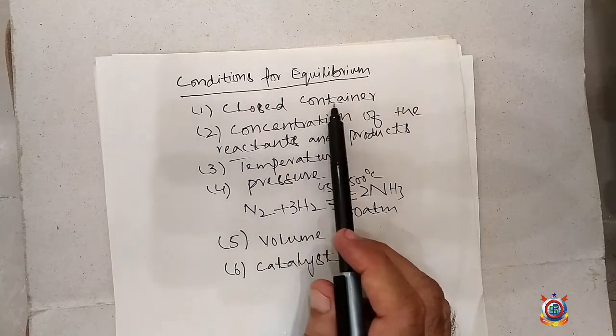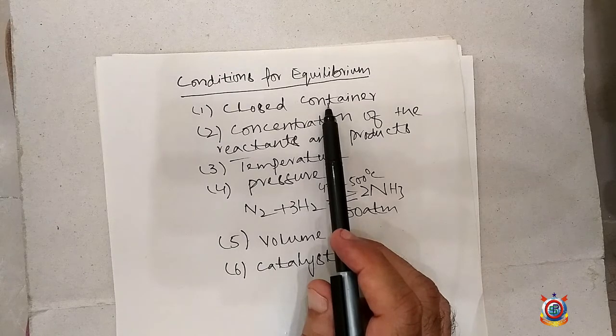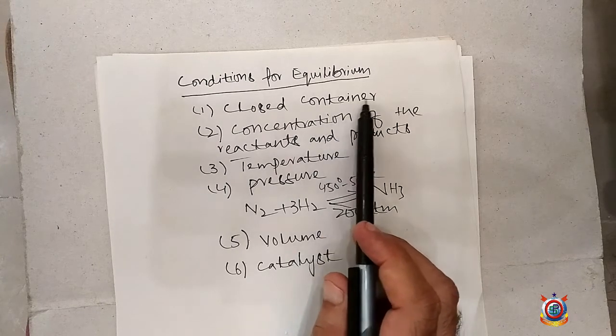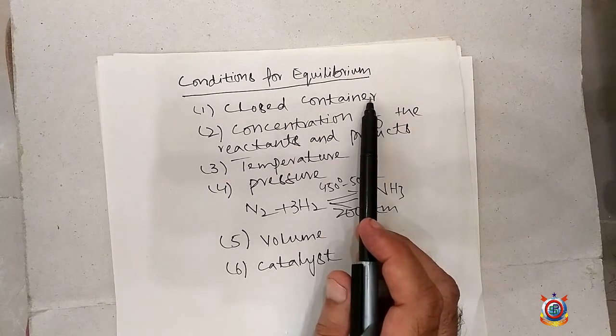First condition is the closed containers. Closed containers are very necessary for a chemical reaction to attain the position of equilibrium, especially the gaseous reactant and product.